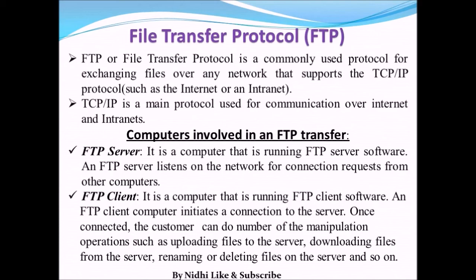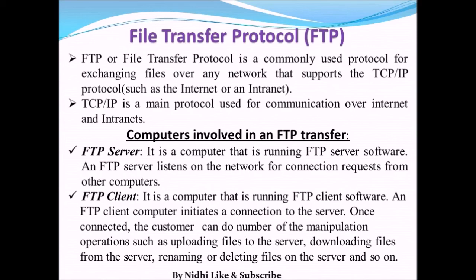So you can think of FTP this way: whenever we are uploading some file, we need a protocol to get our file uploaded on the FTP server. And if you want to download something, you need a protocol, that is also the FTP protocol. Getting a file from the server to our system is known as downloading.